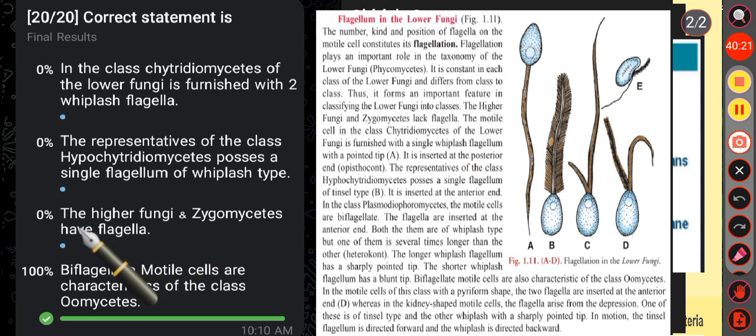Then the last one, that is biflagellate motile cells are characteristic of the class Oomycetes. It is a correct statement, because in the motile cells of the class Oomycetes with a pyriform shape, the two flagella are inserted at the anterior end. Okay, so option D here is a correct statement.